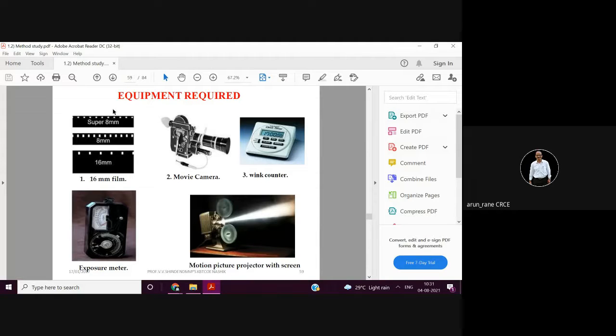So these are some techniques or equipment which were used in micromotion study in earlier days, like your 16 mm film, then your movie camera, then your motion picture projector. All these, I don't know how many of you have seen this. Then exposure meter. Unfortunately, now because of the digitization and the digital technology, these are not used on the shop floor.